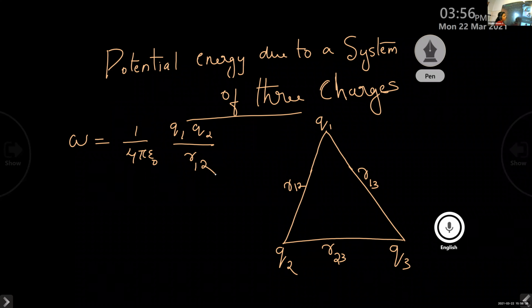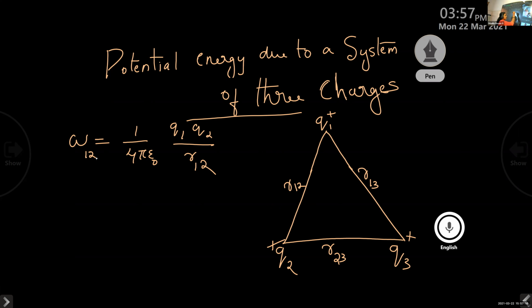Both of them have the same charges, all of them possess positive charge, so I need some external work to move the charge Q1 to Q2. That work done can be found using the equation W is equal to 1 by 4 pi epsilon 0 Q1 Q2 divided by R12. So this is the work done to bring the charge from Q1 to Q2, W12.